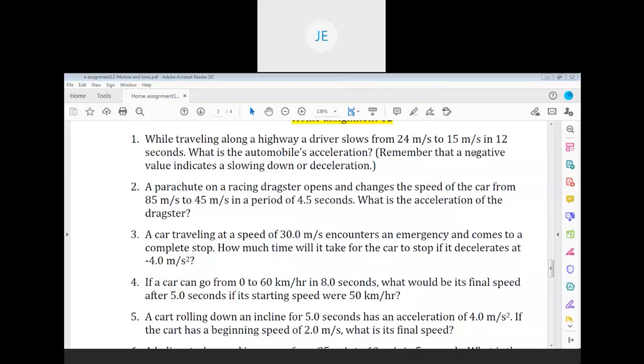We can mention minus or plus sign only for vectors. So we have to say the final answer is 7.5 seconds. Plus only, it should not be minus. Good. Very good.